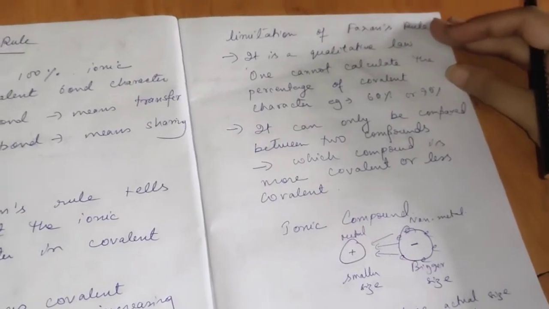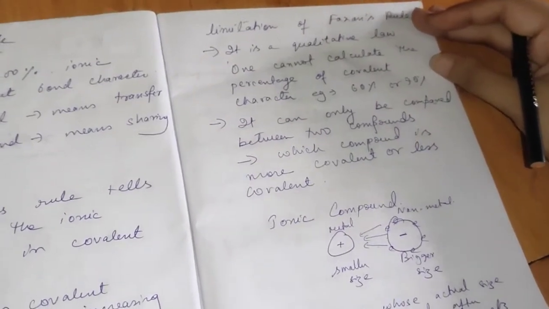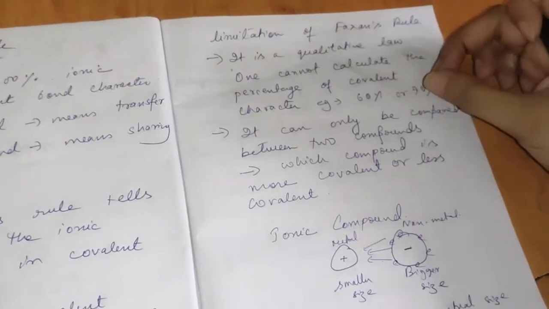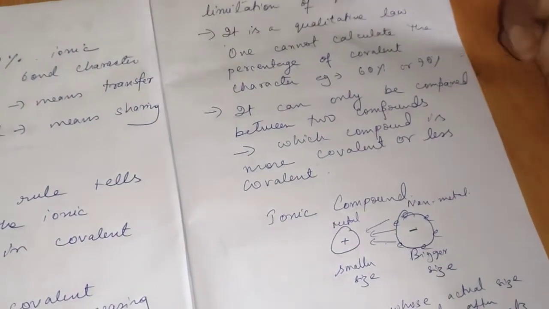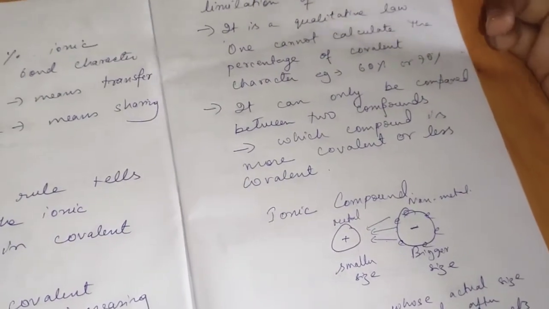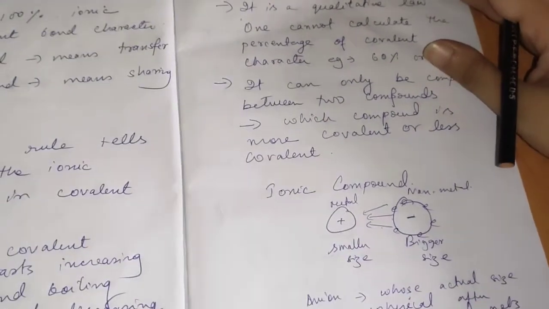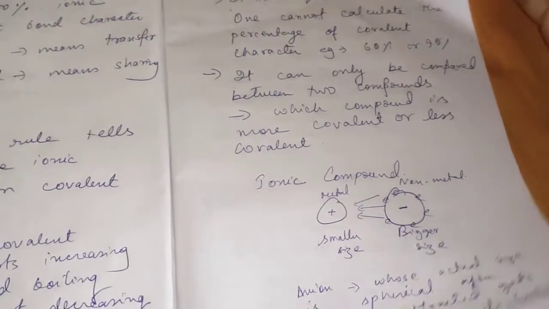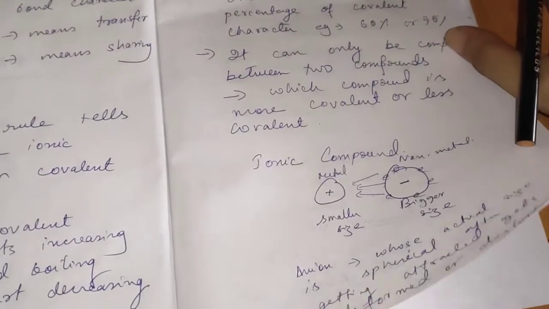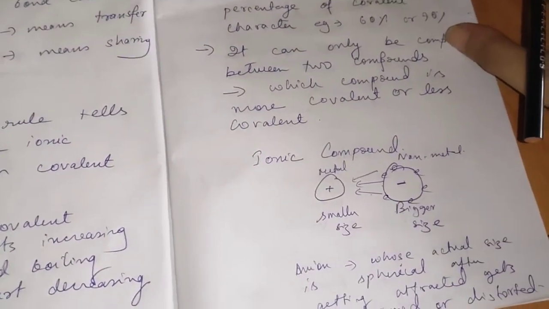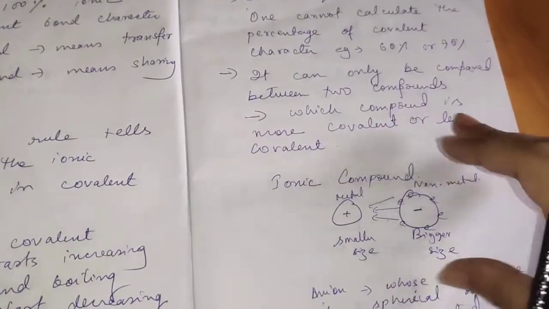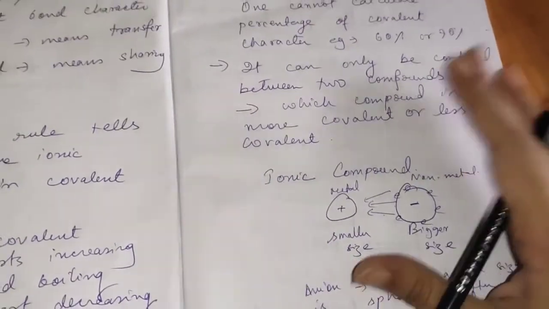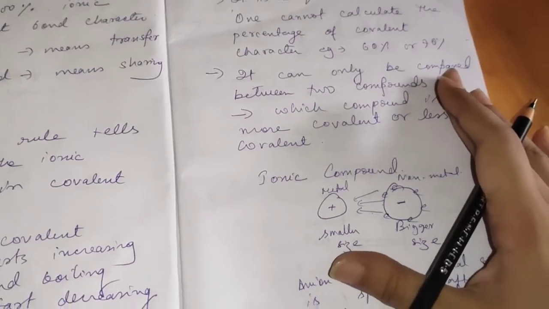It can only be compared between two compounds. We can only find out which compound between the two would be more covalent in nature. Suppose there are two compounds, which one of the two would be more covalent or less covalent? So what exactly happens here? Let's find out how Fajan's rule is applied. What is it all about?